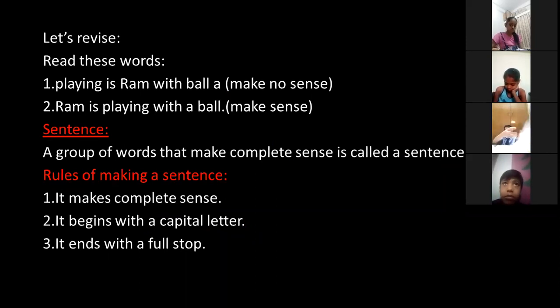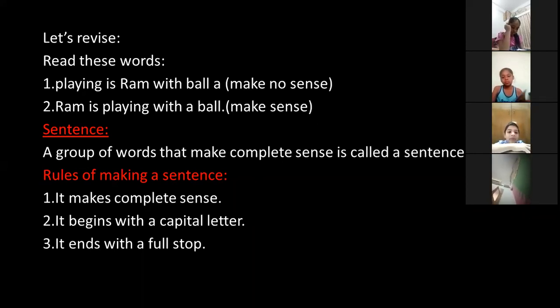The first one is "playing is Ram with ball a." The second is "Ram is playing with the ball." In the brackets I have written "make no sense" for the first, and for the second sentence I have written "make sense." So what is the difference between the two? You can see in the first sentence the words are the same as in the second sentence, but the meaning is not full. It's not giving a proper meaning to us. While when we have jumbled the words and made it in a proper order, the meaning is coming clearly. Ram is playing with the ball.